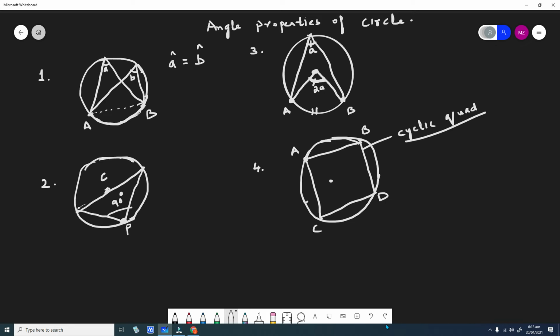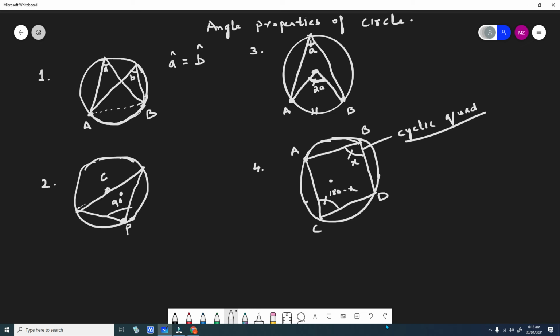And what are those properties? The opposite angles. Suppose this angle and this angle of this cyclic quadrilateral are opposite angles. Now these two angles are always supplementary, and their sum is always equal to 180 degrees. Suppose this angle is x, then this angle will be 180 minus x.